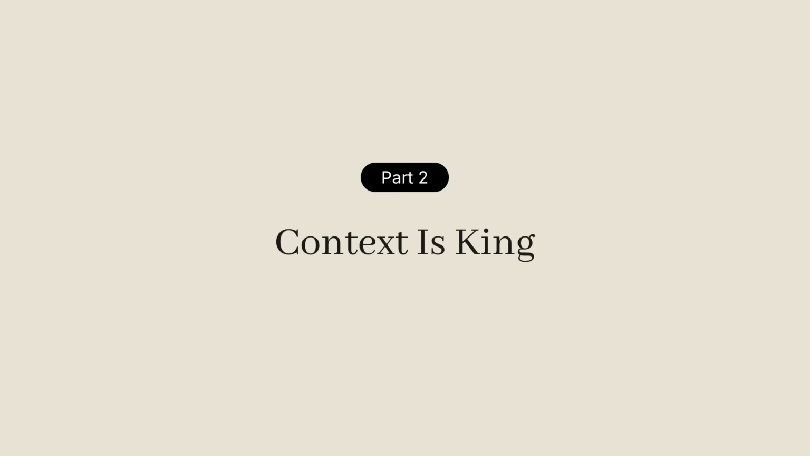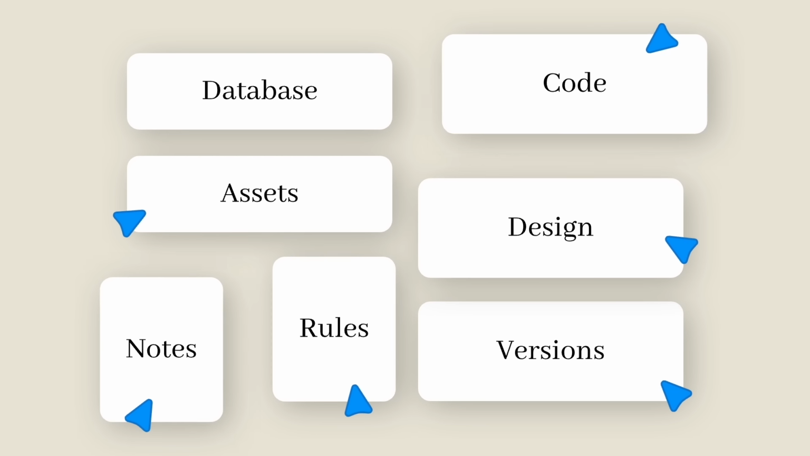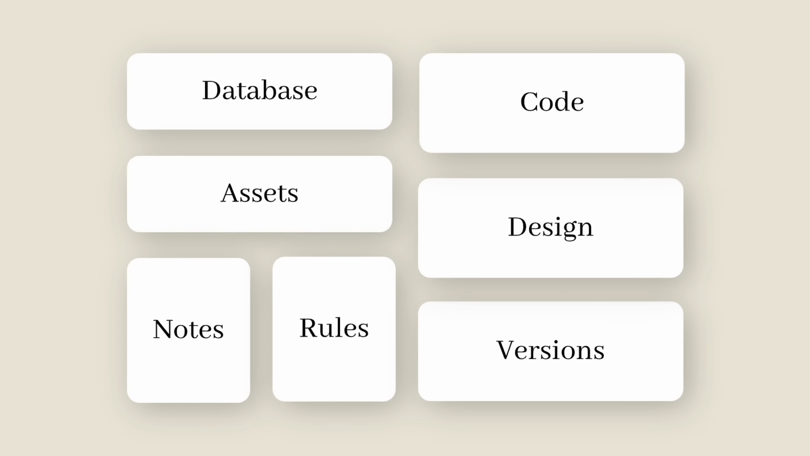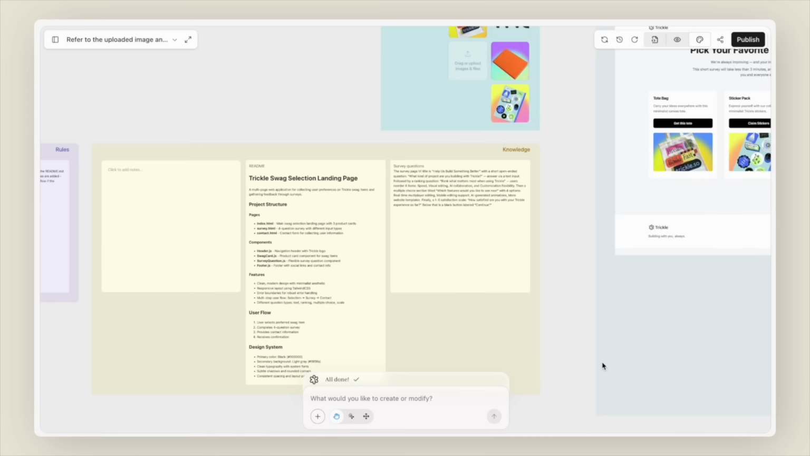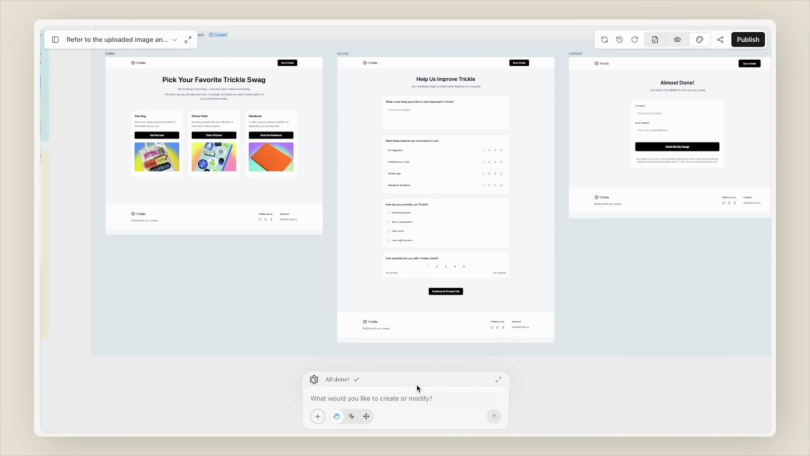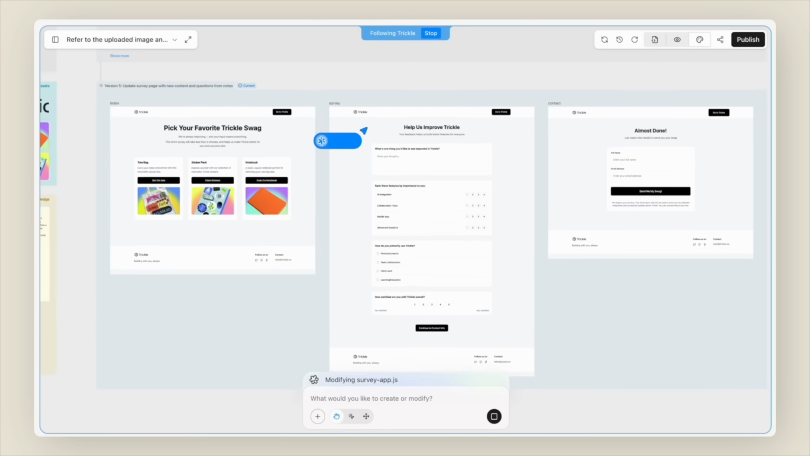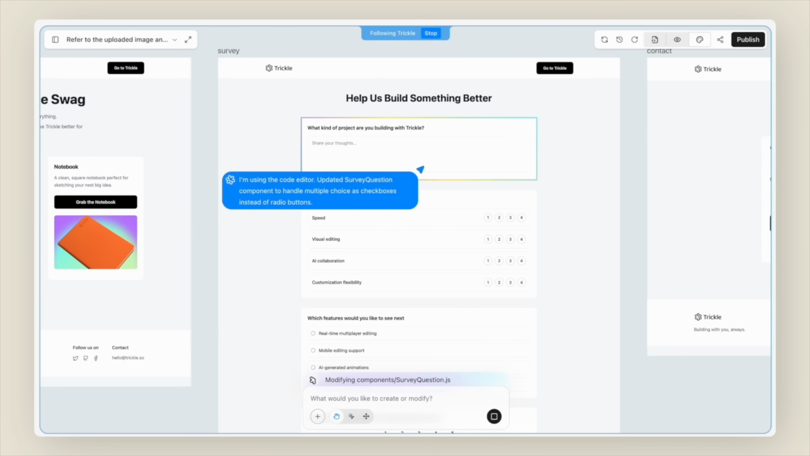Better context helps Trickle do great work, and the Magic Canvas itself becomes a perfect content space. I drop some key points to the knowledge and ask Trickle to update the survey. It rewrites the question and updates the UI on its own.